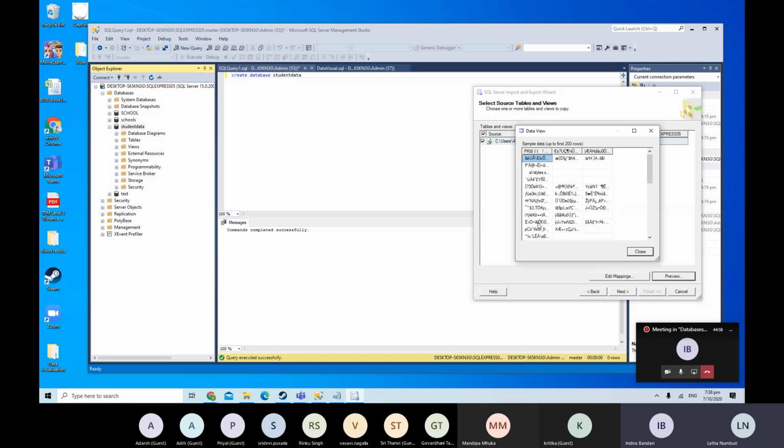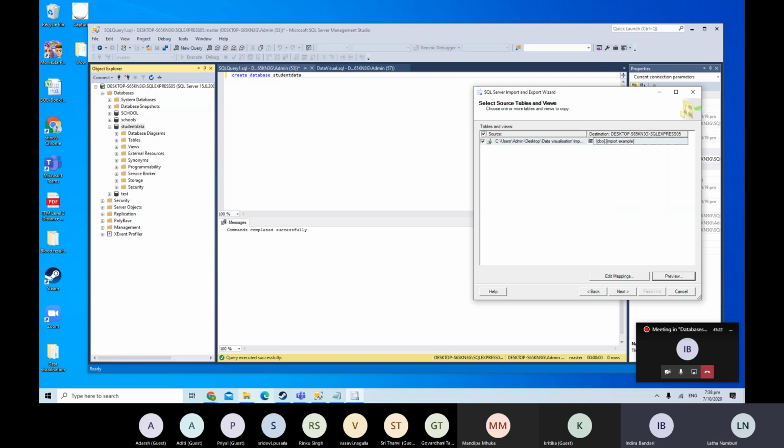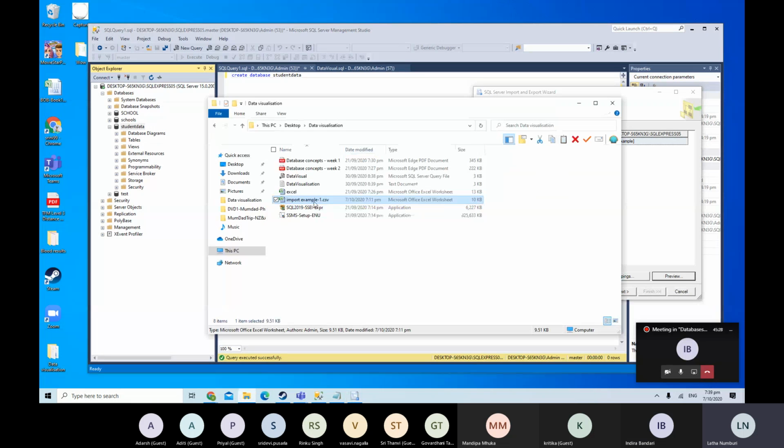Click on the preview. Oh, why is it showing that? Okay, maybe because... how come? Did you open the import file? Can you close that? Oh, it's closed. Now it's closed, right?